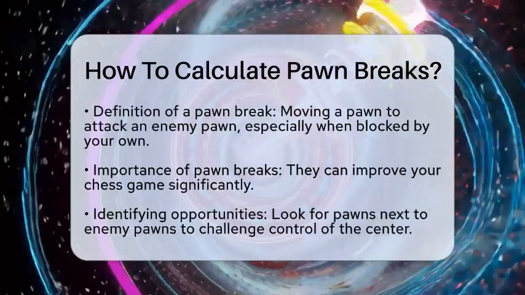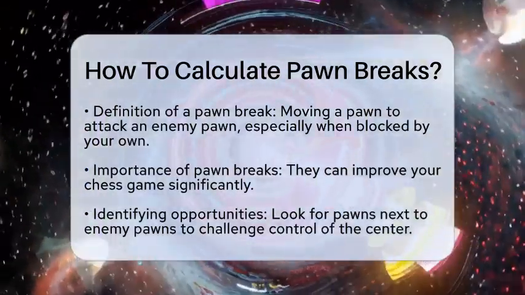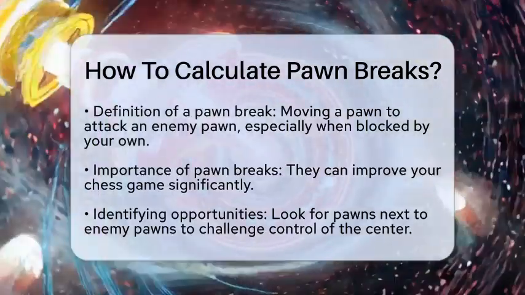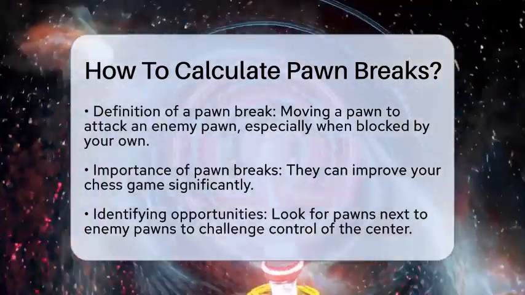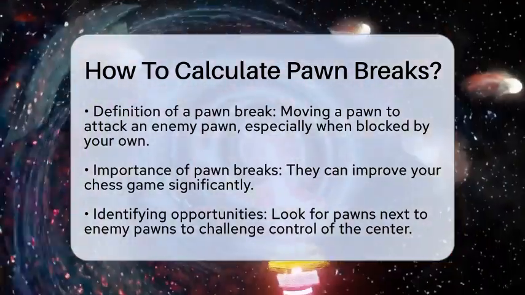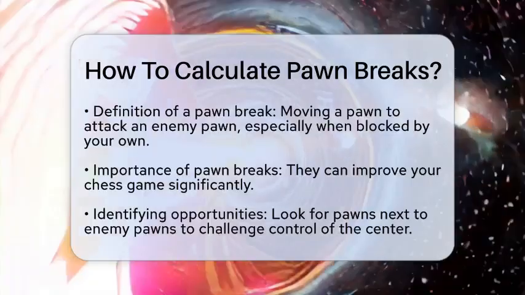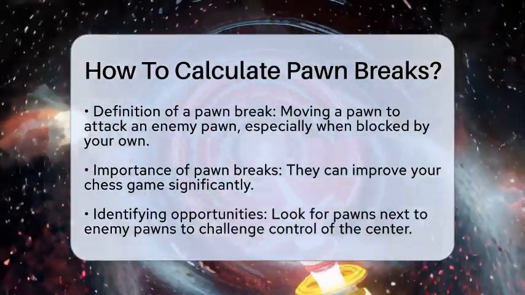A pawn break occurs when you move a pawn to attack an enemy pawn, especially when that enemy pawn is blocked by one of your own. This tactic can be especially powerful when your pawn is positioned next to two enemy pawns that are facing each other.